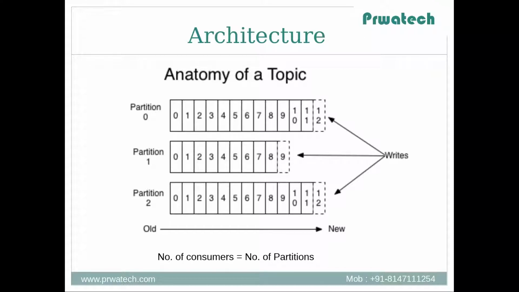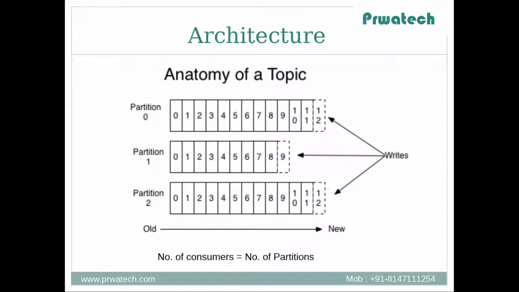Each partition is an ordered, immutable sequence of records that is continuously appended to a structured commit log. The records in the partitions are each assigned a sequential ID number called the offset that uniquely identifies each record within the partition. The messages present inside a partition are ordered, but this ordering is not guaranteed across partitions. So if a topic has one partition, then the ordering of messages is maintained.